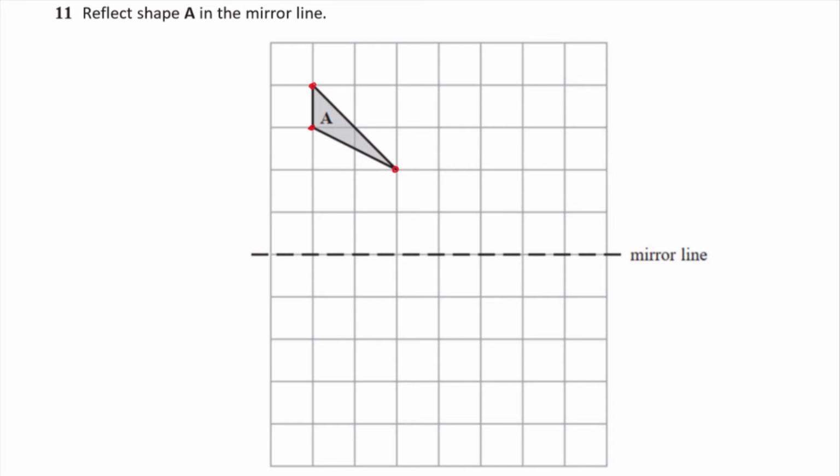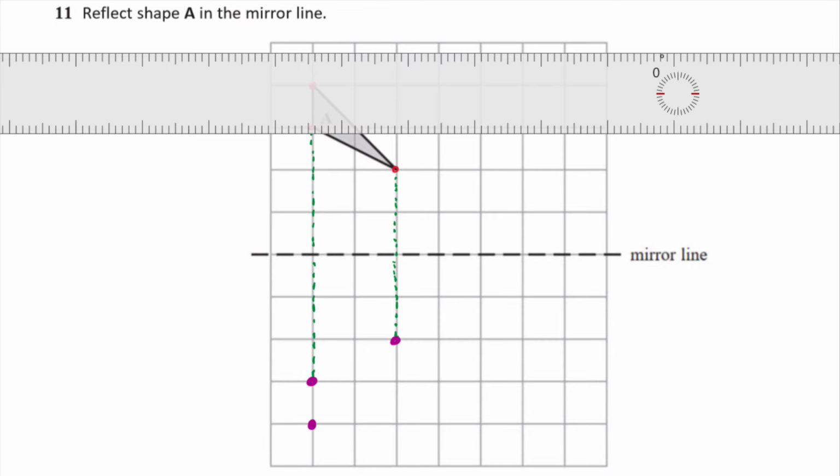So if you have a look at this one on the right, that lies 2 units away from the mirror line. So its image point is going to be another 2 units away on the other side. So its image point is going to be here, look. If I do the same thing with the other ones, this one is 3 units away from the mirror line, so its image point is going to be 3 units away as well. It's going to be here. And then finally, the other one there is 4 units away, so its image point is going to be 4 units away. It's going to be there.